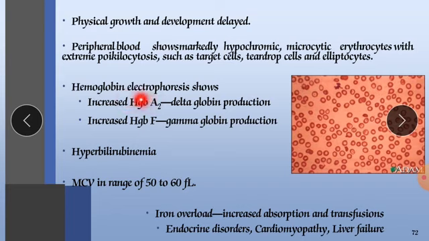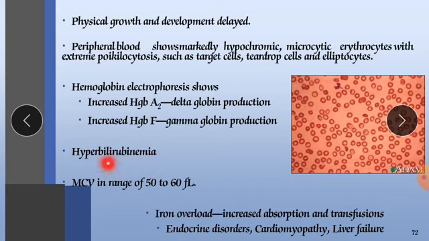Hemoglobin electrophoresis shows increased hemoglobin A2, delta globin production, and increased hemoglobin F, gamma globin production. Another symptom is hyperbilirubinemia, meaning increased concentration of bilirubin in the blood.